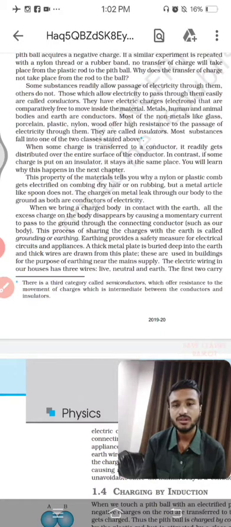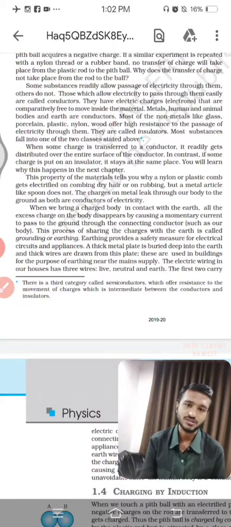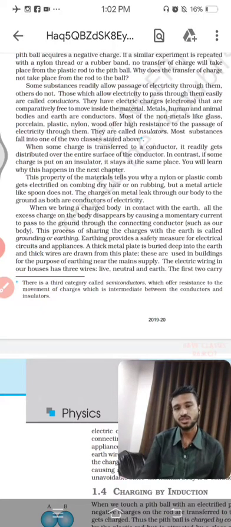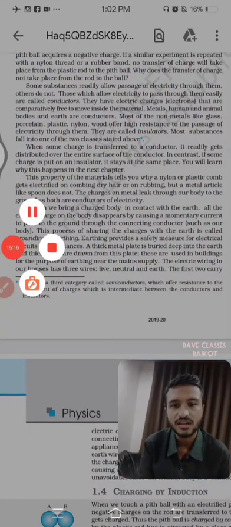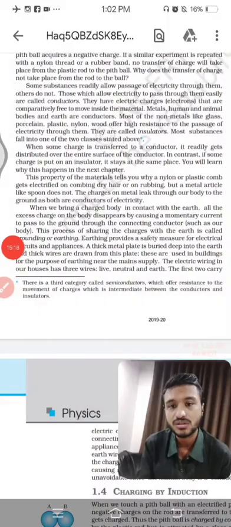The same thing will happen anywhere else. Insulating materials are plastic, glass, rubber, wood. These are some of the insulators, which means ultimately they will not allow electric charges to pass. Now we are going to see another thing. What would happen to the many other materials which are nearer to the earth?